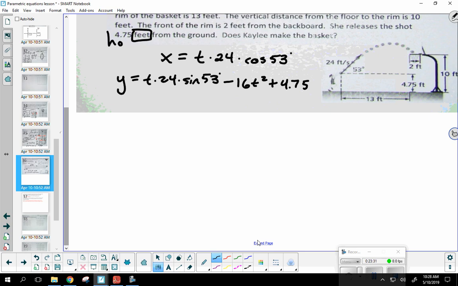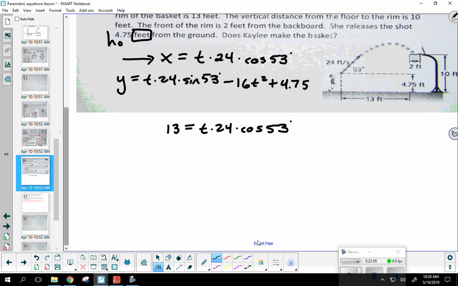How far a distance horizontally is she from the rim? She's 13 feet. So I'm going to replace x, the horizontal distance, with the distance she is horizontally from the rim. So 13 is equal to t times 24 times cosine of 53.